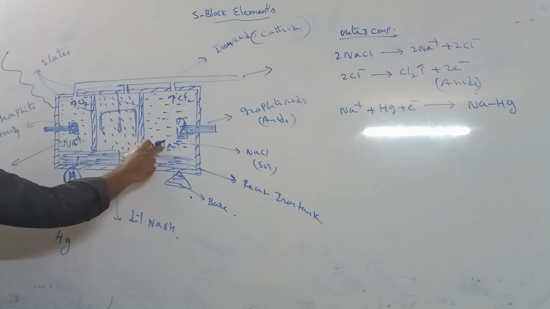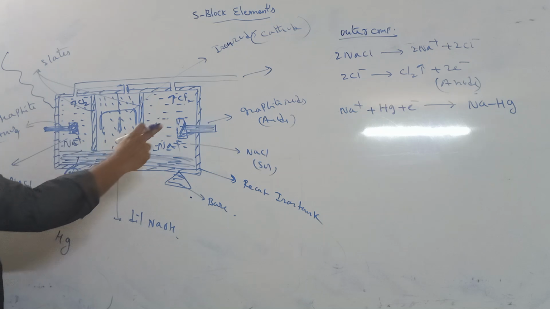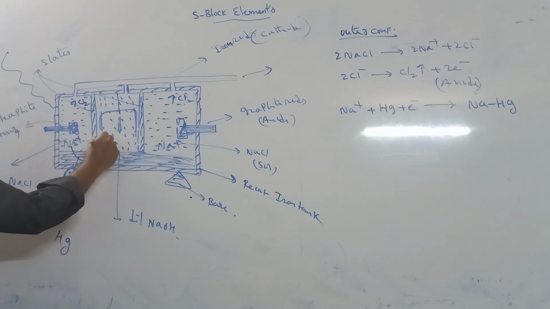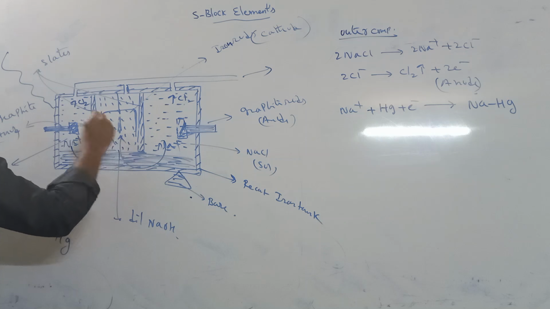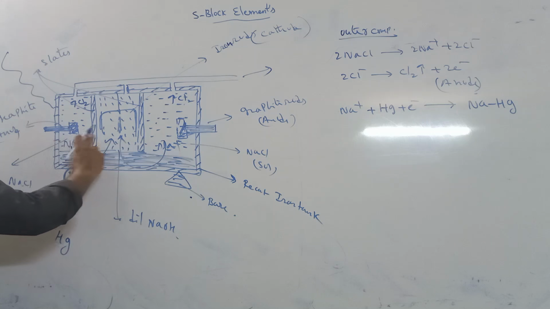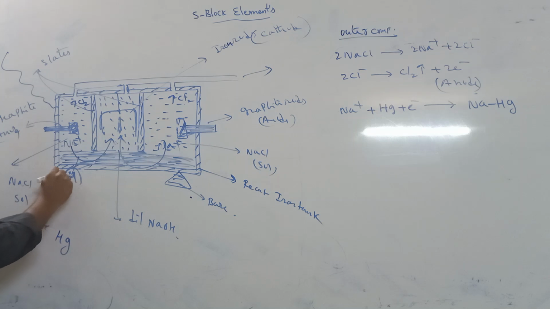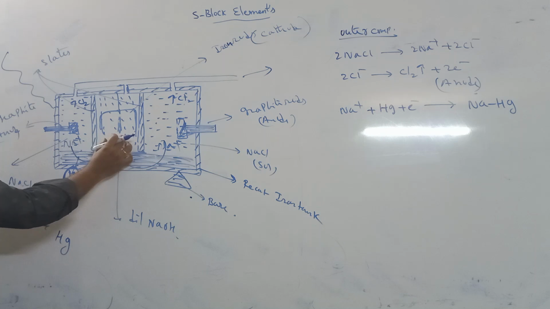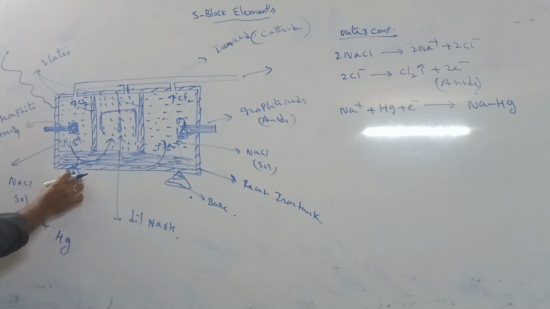These Na plus ions react with mercury and form sodium amalgam. This sodium amalgam passes into the middle compartment through the H screw.